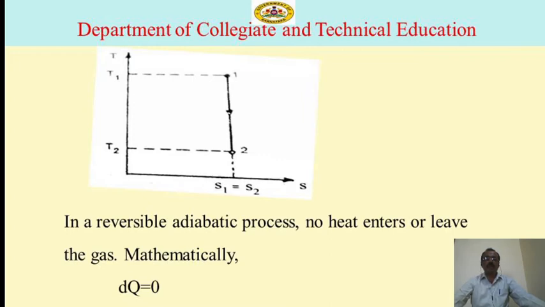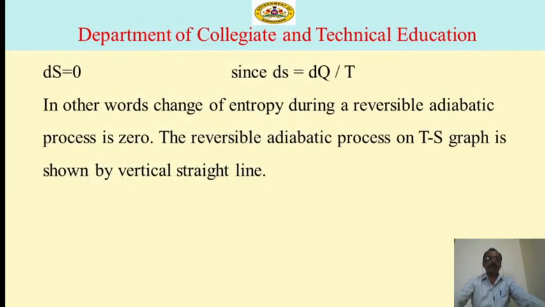In a reversible adiabatic process, no heat enters or leaves the gas. Mathematically, delta Q is equal to 0. Therefore, delta S is equal to 0 since delta S is equal to delta Q by T. In other words, the change of entropy during a reversible adiabatic process is 0. The reversible adiabatic process on a TS graph is shown by a vertical straight line.